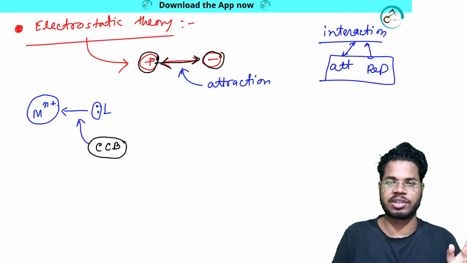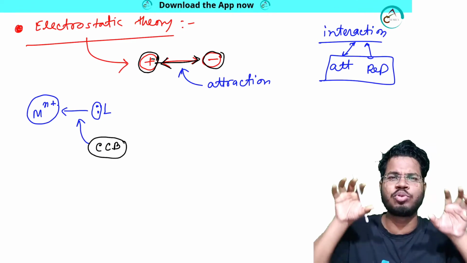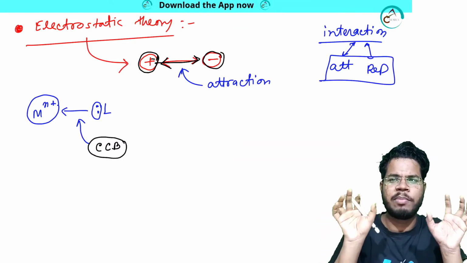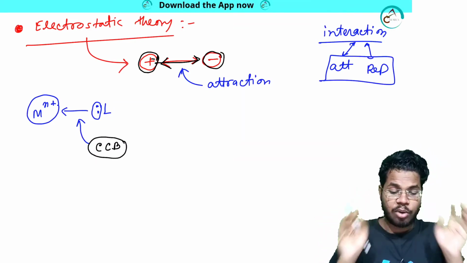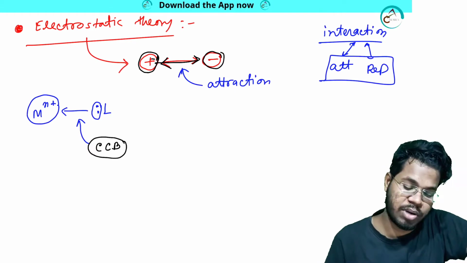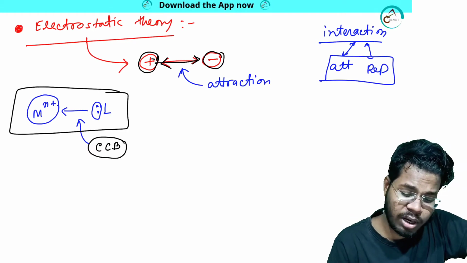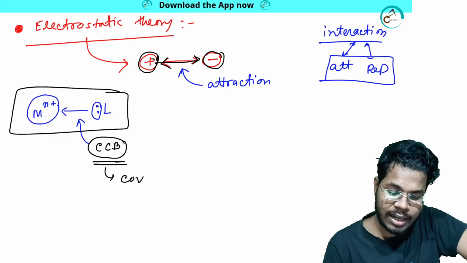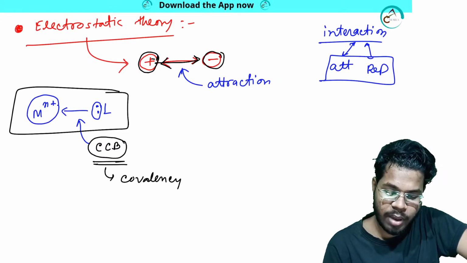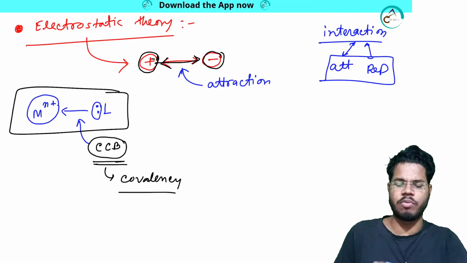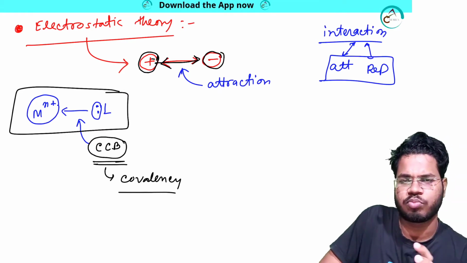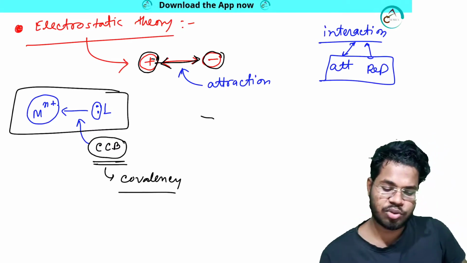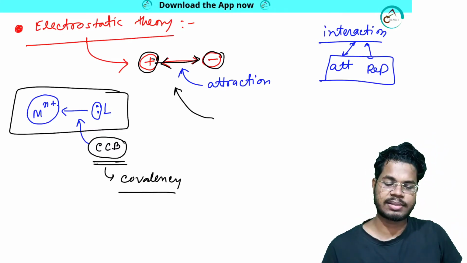Okay, that is called attraction. Not only two charges, but in between two charges, positive, negative, positive, whatever. So here we are considering electrostatic theory, but we are saying that this bond is a coordinate covalent bond. That means covalency is present here. Coordinate plus covalent. Now covalency is present, but in general, whatever electrostatic theory tells,